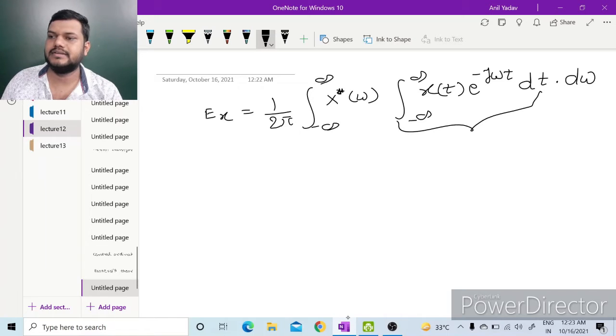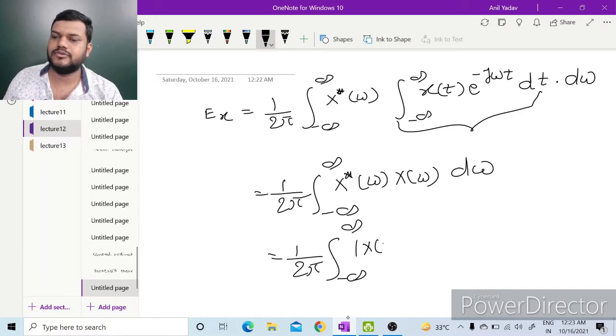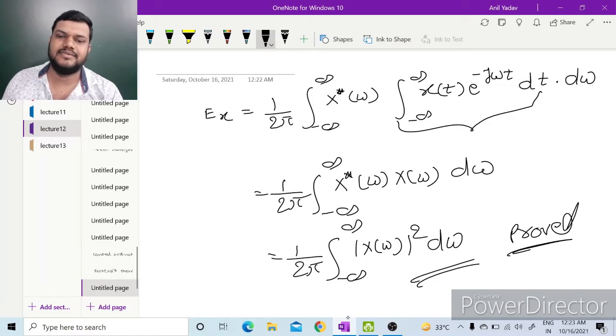This inner integral is X(omega), so this will be 1 upon 2 pi times the integration of X conjugate omega X omega d omega. So this is 1 upon 2 pi times the integration from minus infinity to infinity of mod X(omega) whole square d omega. Hence Parseval's theorem is proved.